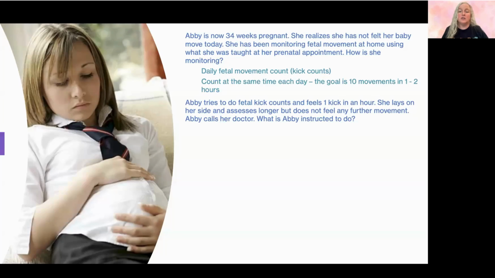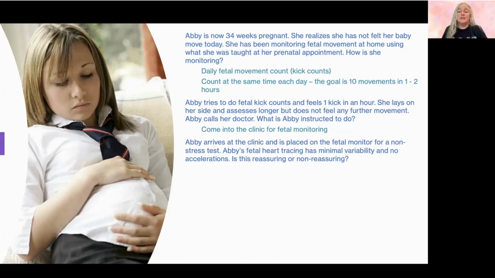So she tried to do her kick counts, and she only felt 1 kick in that first hour. So she laid down on her side to assess longer and didn't feel any further fetal movement. So she calls her doctor. So what do you think that she'll be instructed to do? She should come in, and we can monitor her baby. Okay. So she comes to the clinic, and she's put on the monitor for a non-stress test.